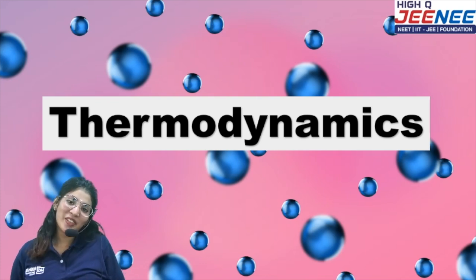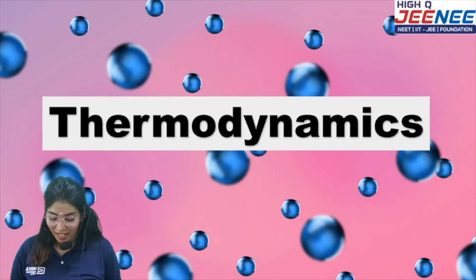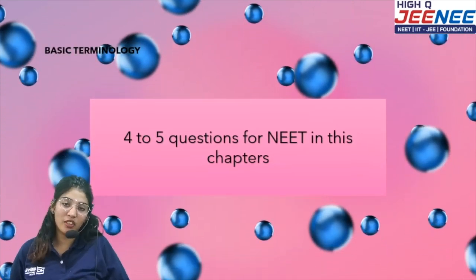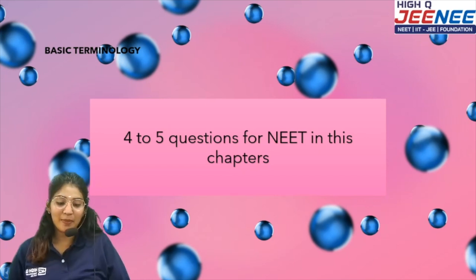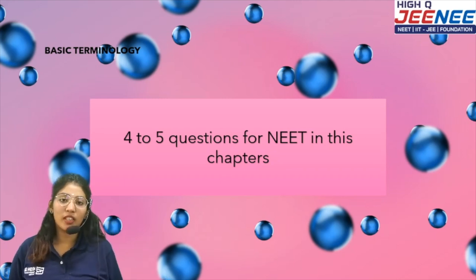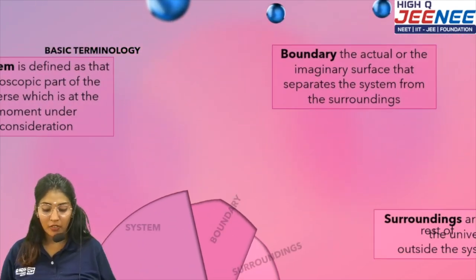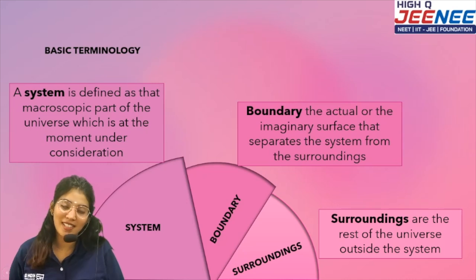So today we're going to discuss thermodynamics, and this is a very important topic for NEET and JEE. You can typically expect about 4 to 5 questions from this chapter for the NEET exam and about 3 to 4 questions for your JEE exams. Okay, so basically I'm going to discuss the terminologies first. The basic terminologies are system, boundary and surroundings.